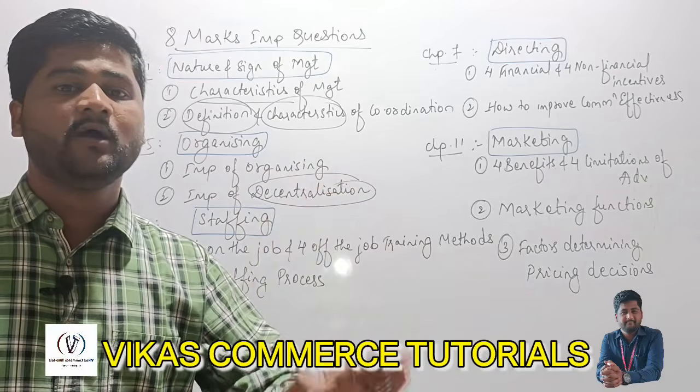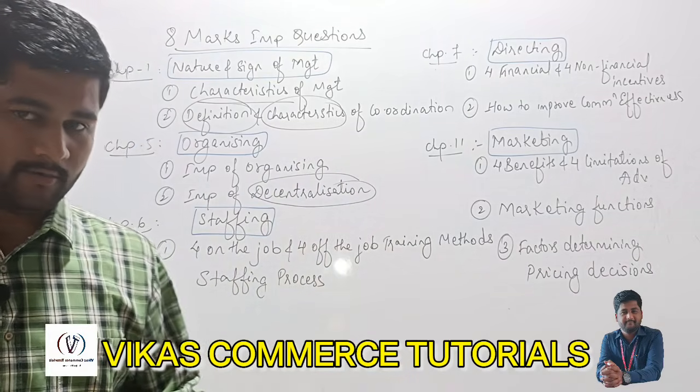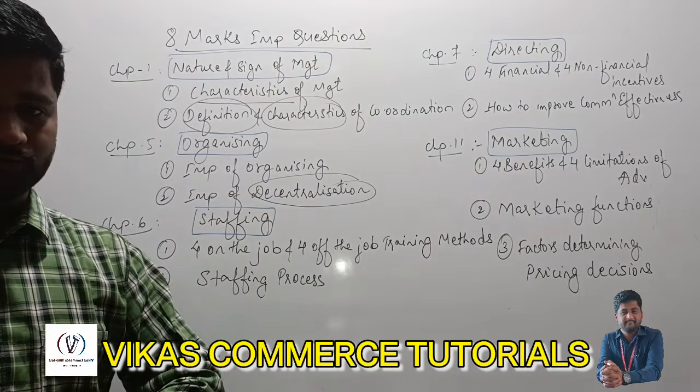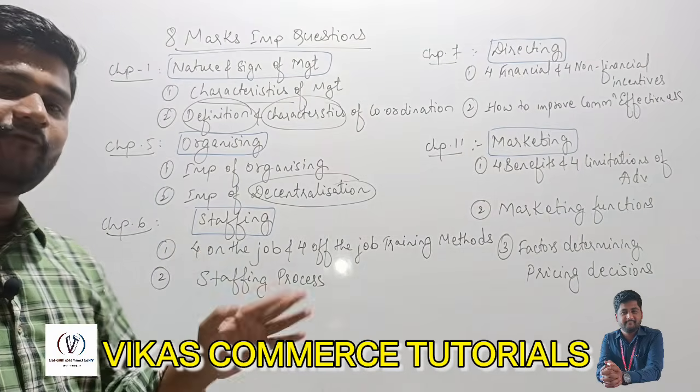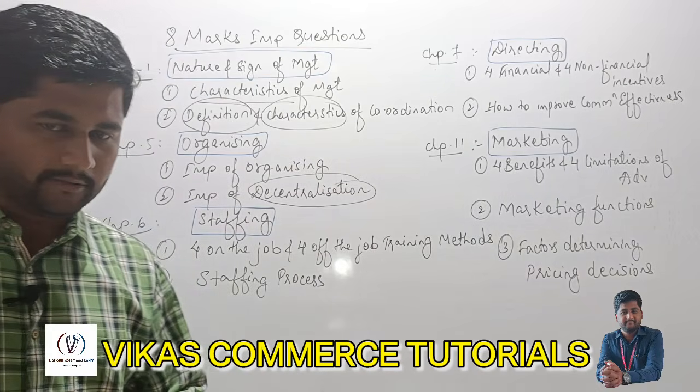He will just be trained during the training period. That is off the job. So which are such types? You need to write 4 on the job training methods and 4 off the job training methods.